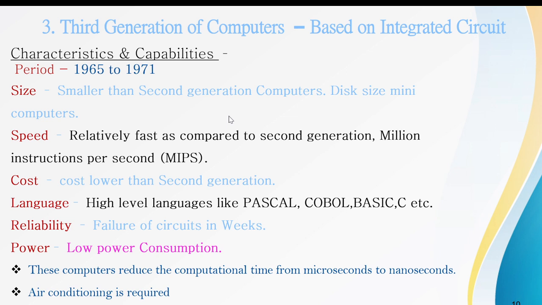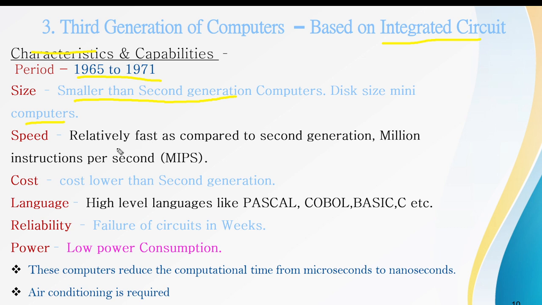And next is the third generation of computers, which are based on the integrated circuit. The period of the third generation computers is between 65 and 71. The characteristics of this generation are: its size is smaller than the second generation computers, and these computers are known as minicomputers.